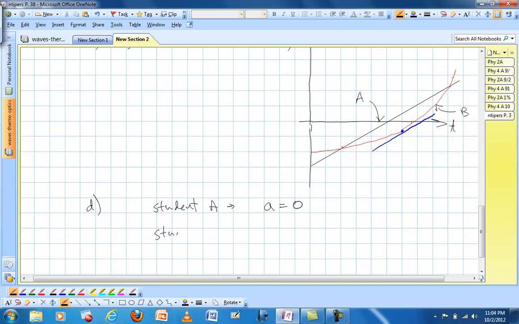Student B, their velocity is changing. The slope of that curve changes as we move along, so the acceleration is not 0. It has some non-zero value, so therefore they never have the same value. One is 0, one's not 0, so they never have the same value.